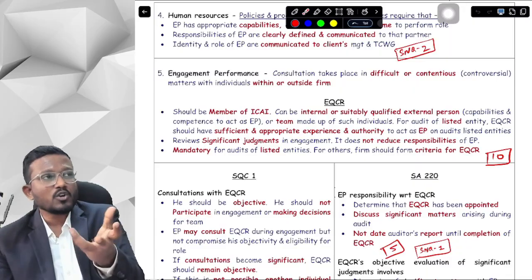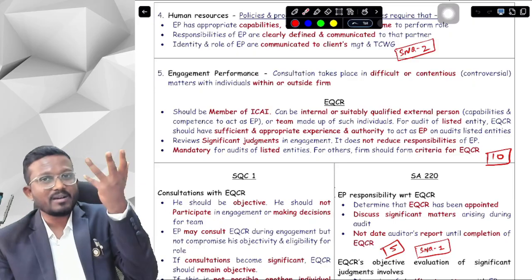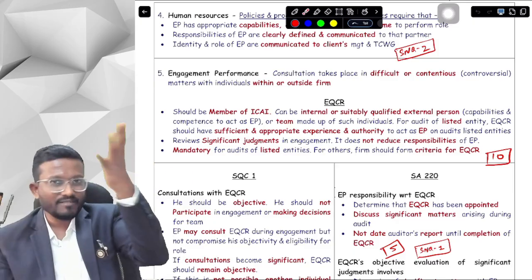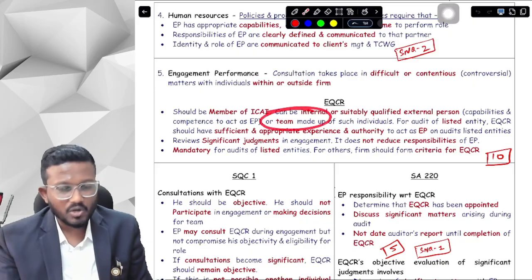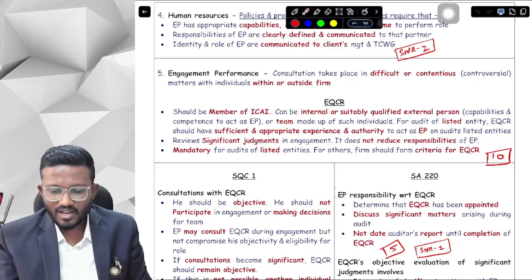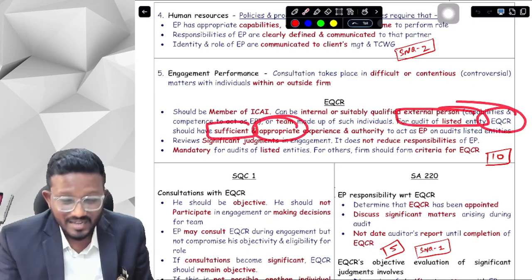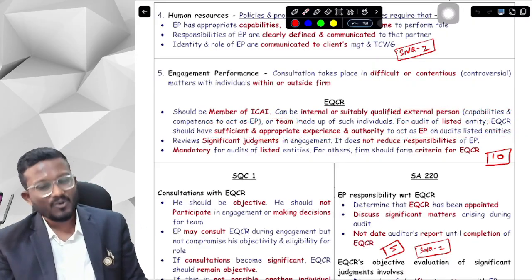If he wants to be an EQCR, we cannot hire some CA who just became a CA a few years before as an EQCR of a listed entity. We cannot do that, because he doesn't have the experience as an engagement partner of a listed entity. It can be an individual or a team made up of such individuals. For audit of a listed entity, the EQCR should have sufficient and appropriate experience and authority to act as an engagement partner of listed entities. Okay, yes sir.